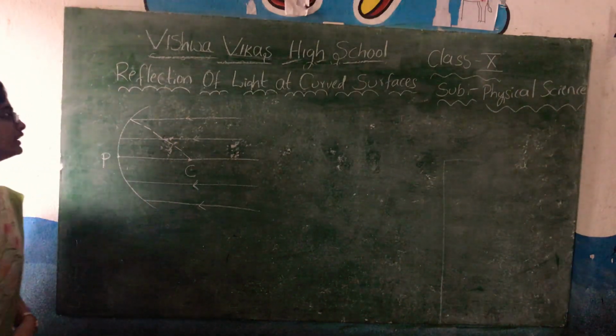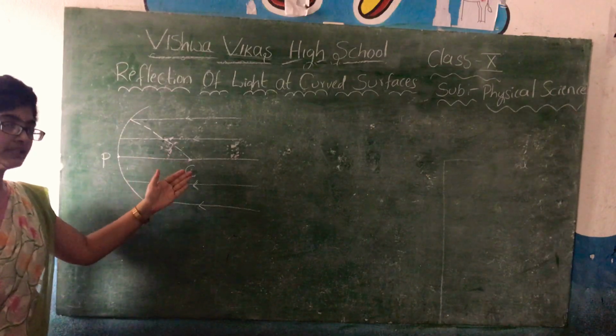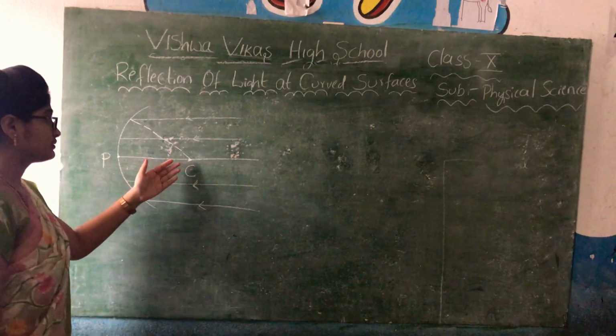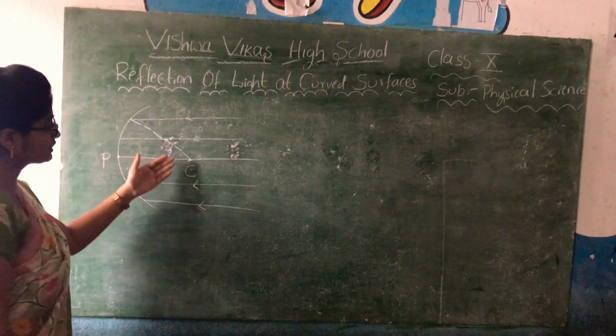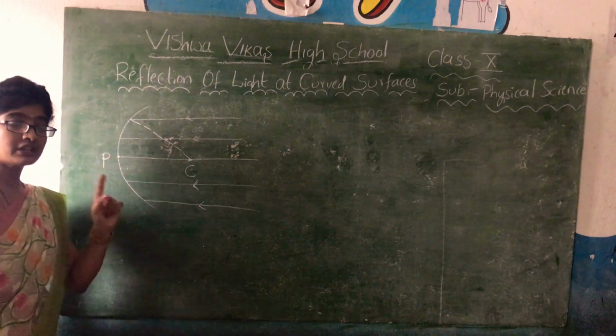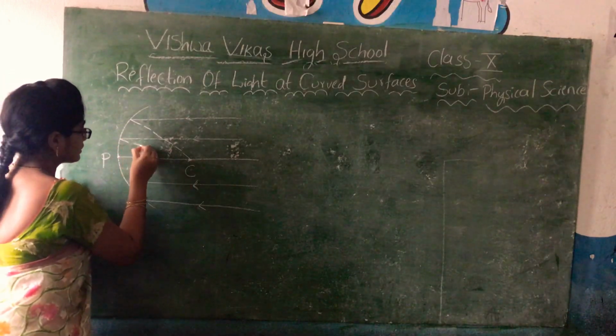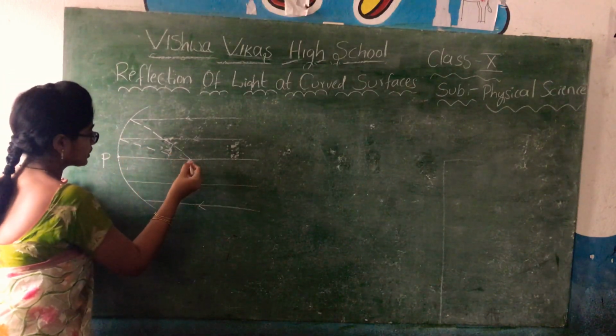Yes, that is the normal. For curved surfaces, the lines that meet at the center of curvature from any point of the mirror are considered to be the normals for that mirror. So I am just denoting it with a dotted line.